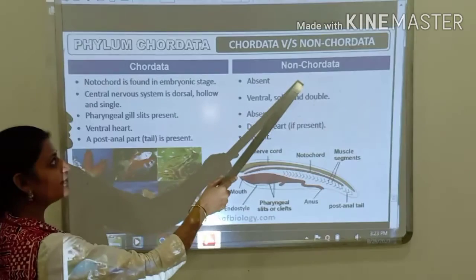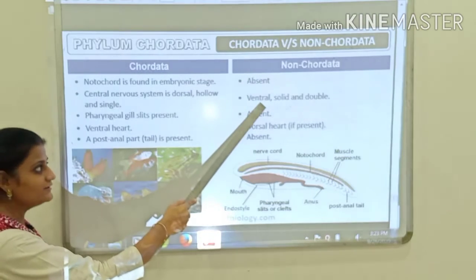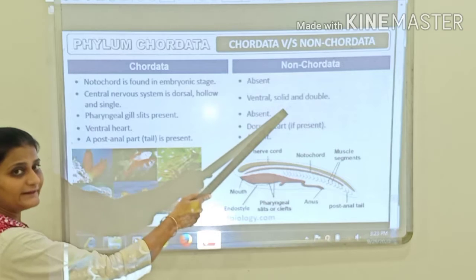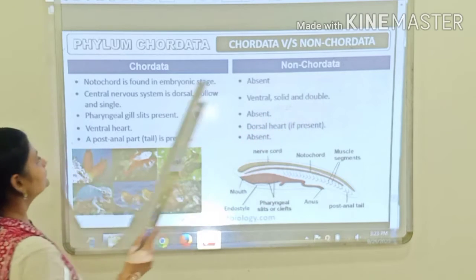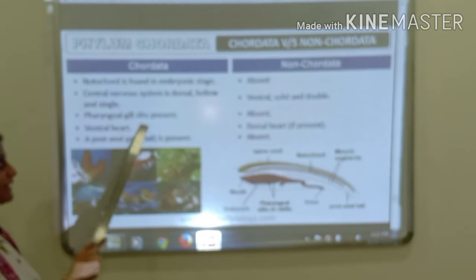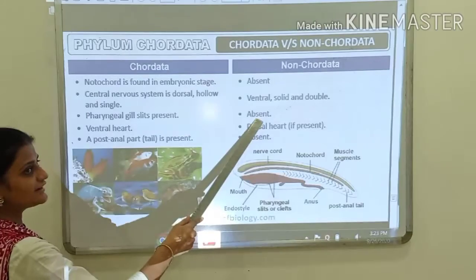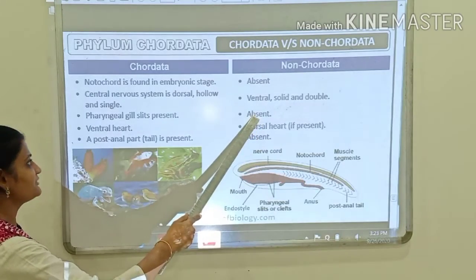Whereas in non-chordates, the central nervous system is present on the ventral side. It is solid and double. Okay. In chordates, the pharyngeal gill slits are present, and in non-chordates, the pharyngeal gill slits are absent.